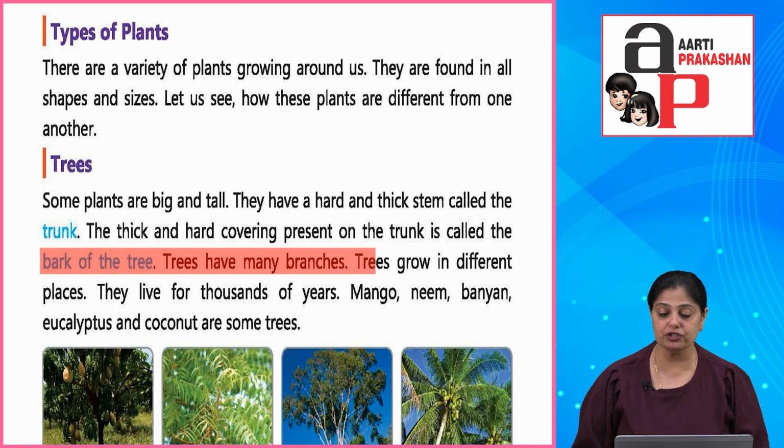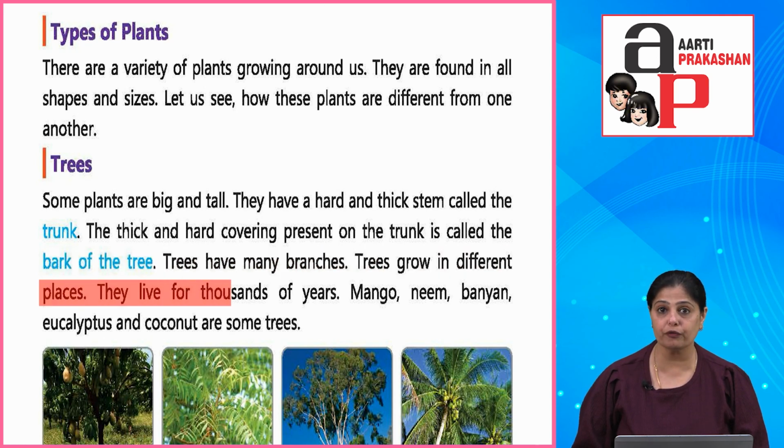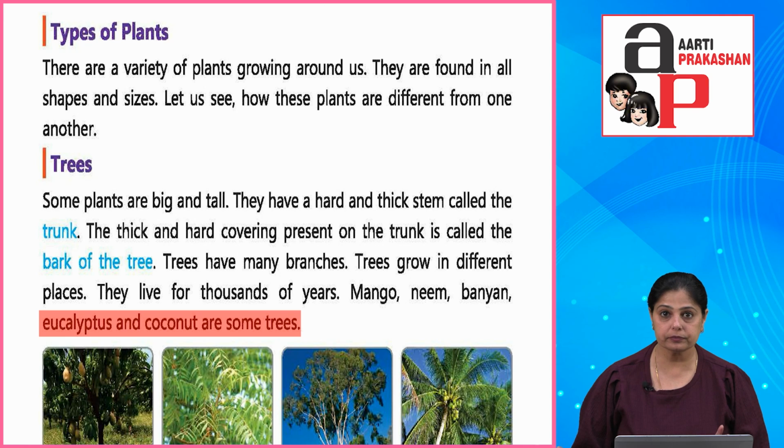Trees have many branches. Trees grow in different places. They live for thousands of years. Mango, neem, banyan, eucalyptus and coconut are some trees. So children, trees are big. Okay, and then most of the trees have a woody covering which is hard. That is called the trunk of the tree.